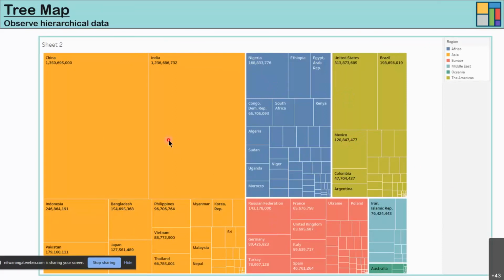So this gives you a size-wise comparison of what country has what population, the category and its value relatively in each box. You can see China has the biggest, and India is also fairly big in terms of population, and so on.